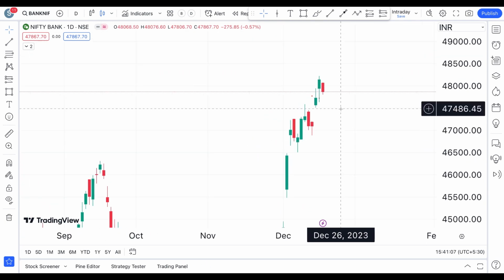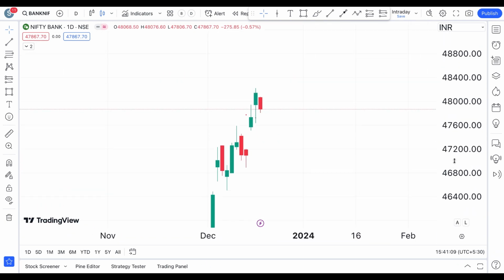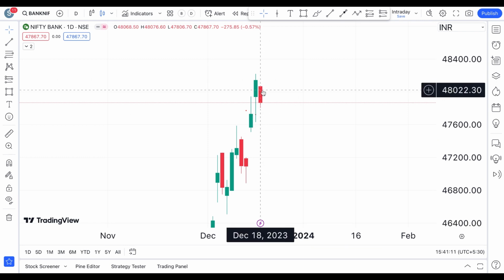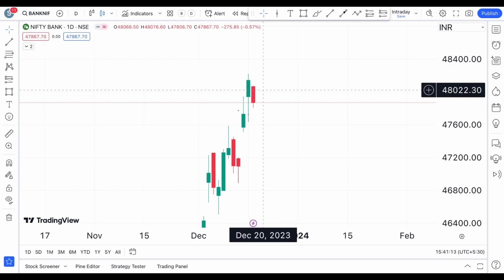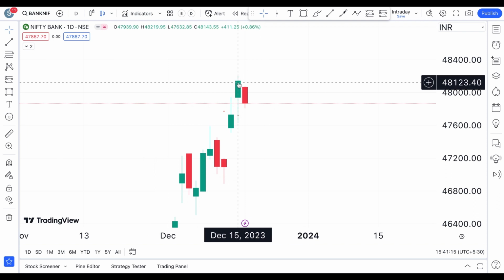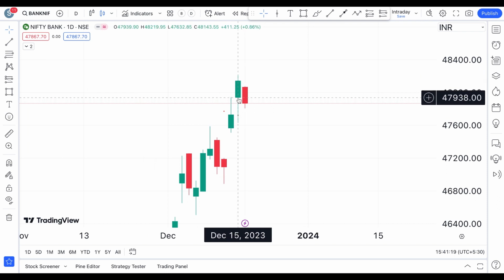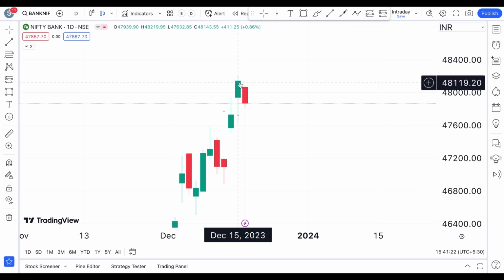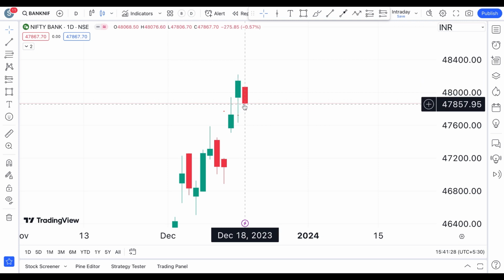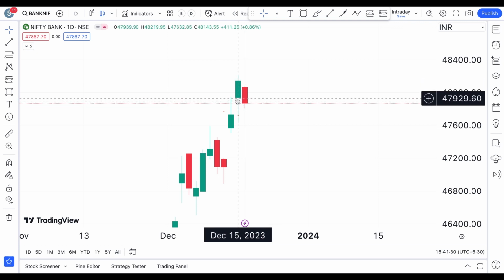By this candle, this is today's price action of Bank Nifty on December 18th, and you can see that we have seen a gap down opening and a close below the open. It is of course far away from the previous working day's close, but it is also lower than the previous working day's open.